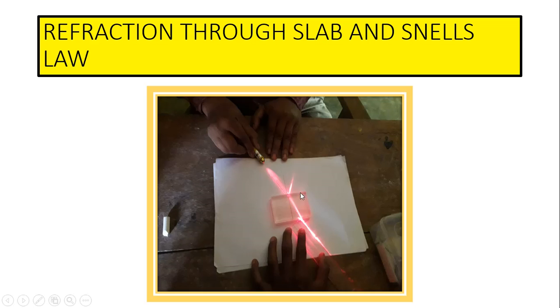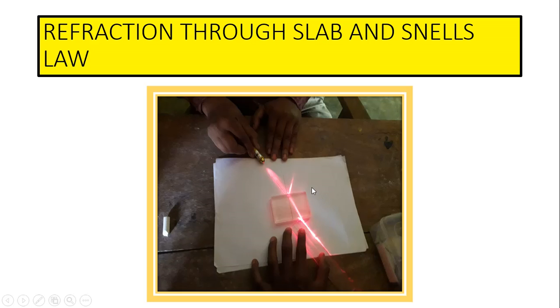So when light rays come from rarer to denser, the angle of incidence is more than the angle of refraction, or in another way, the light rays bend towards the normal. When light rays travel from denser to rarer, they go away from the normal. That means the angle of incidence is less than the angle of refraction.